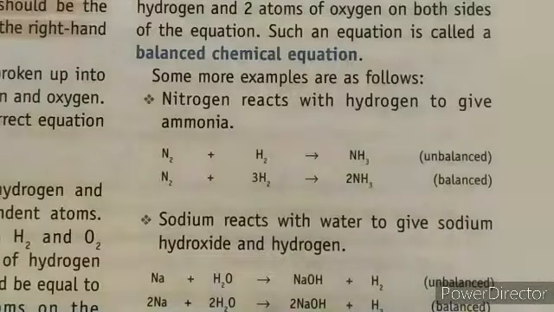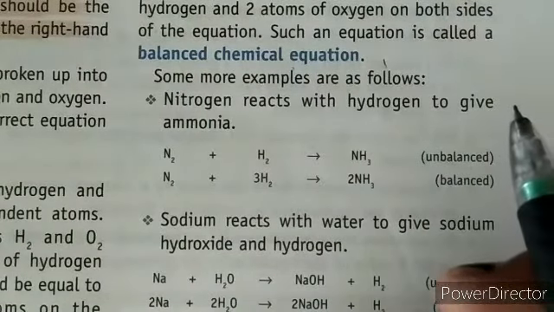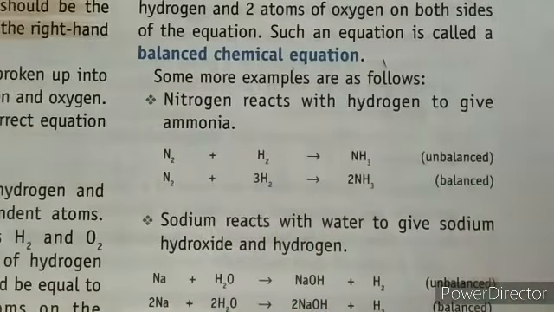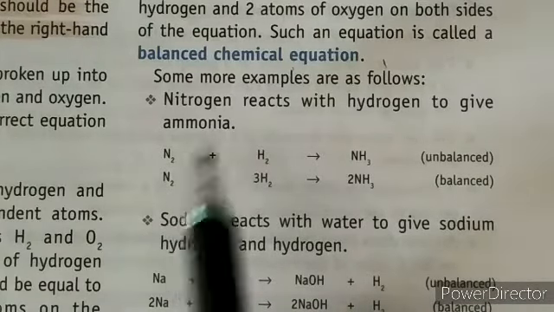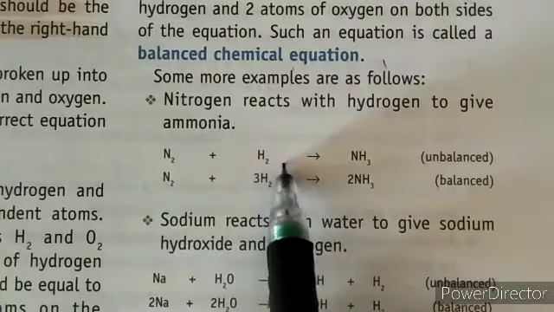The last topic of this chapter is the balanced chemical equation. We have so many equations, and here we have a balanced equation. How can you balance an equation? What are the rules for balancing? First of all, they are taking the example of nitrogen and hydrogen.